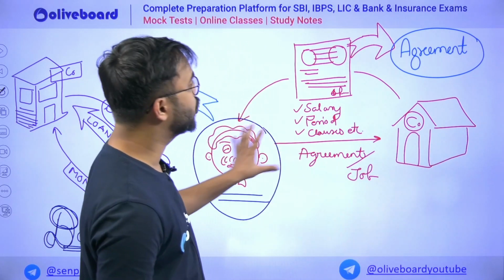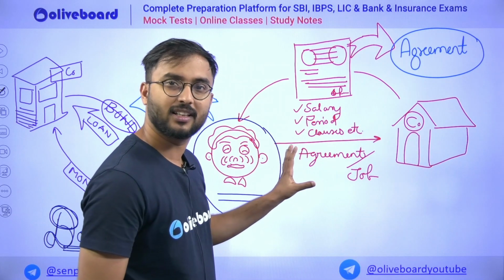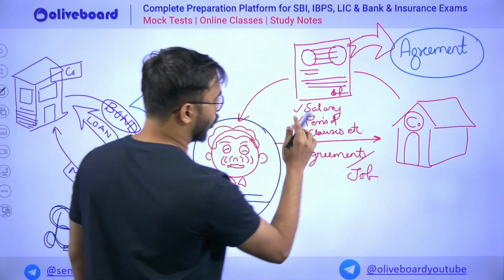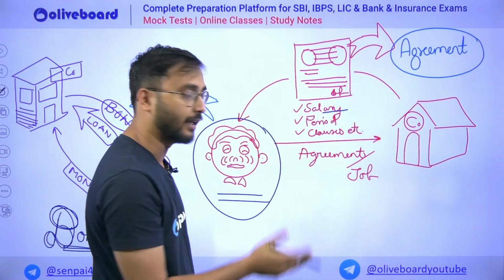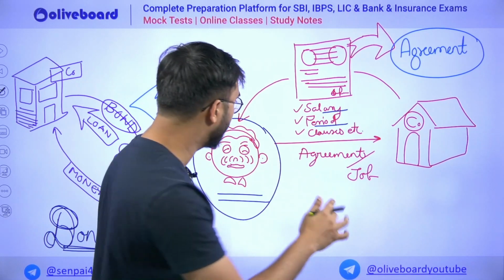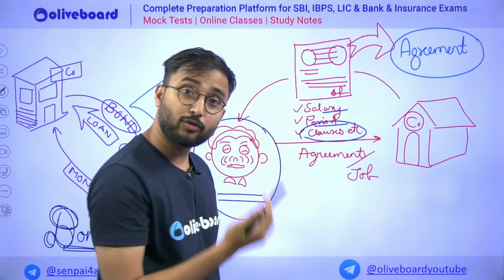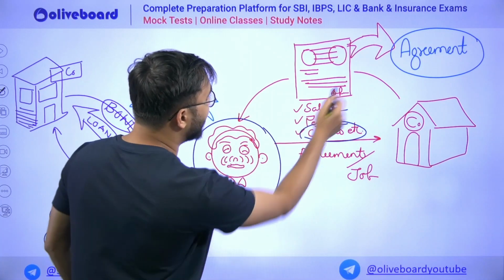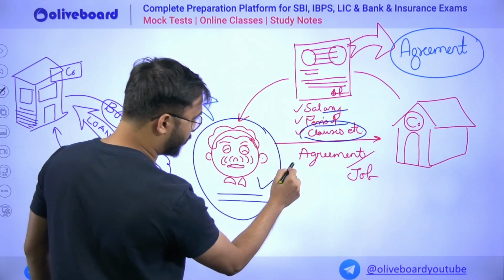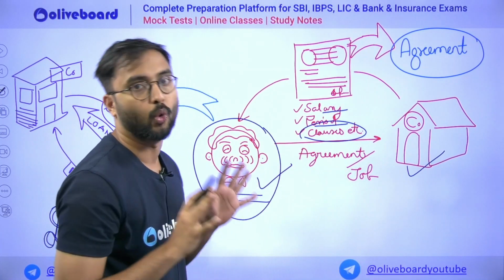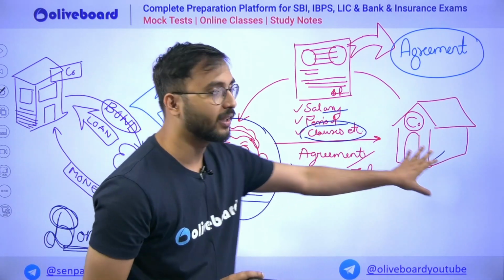When he is doing the job, the company will not directly hire him for any work, right? When the company hires him, it will tell him what his salary is, 10,000, how many hours he has to work, 6 hours, 12 hours, whatever. Apart from that, the company will write certain clauses that you can do this, you cannot do that. This agreement would be signed by this person as well as this company, and then they both will say that okay, now I am ready to work in this company.